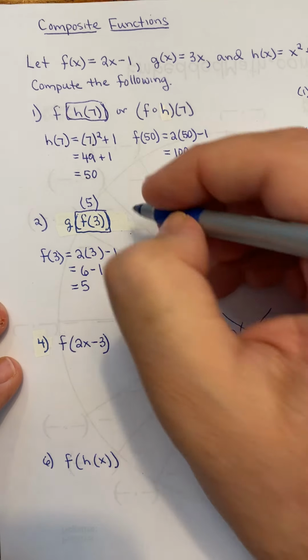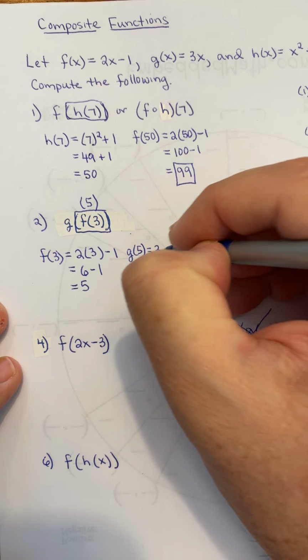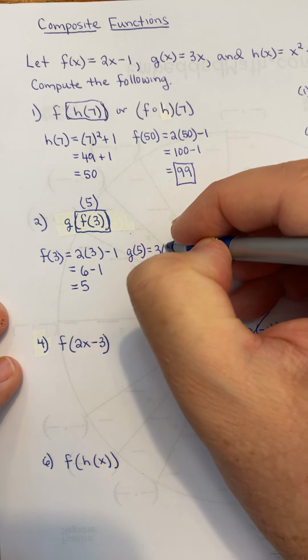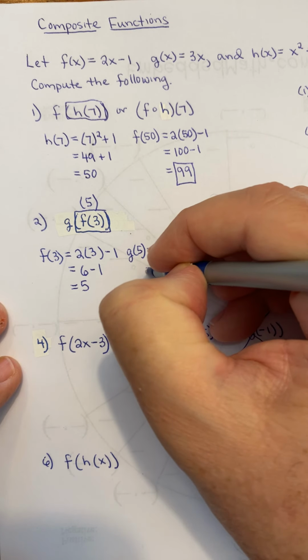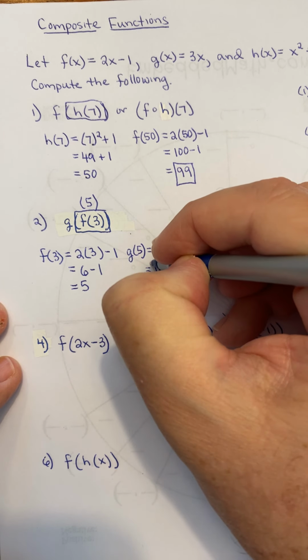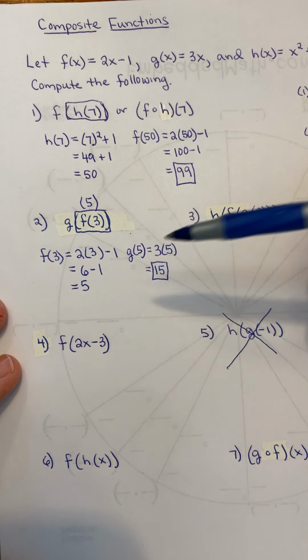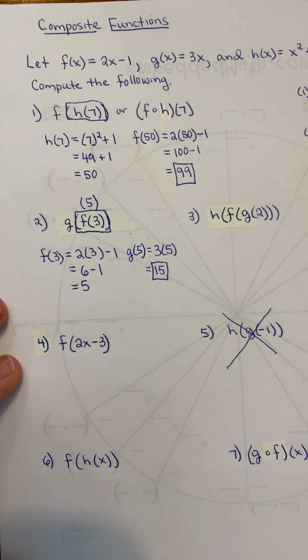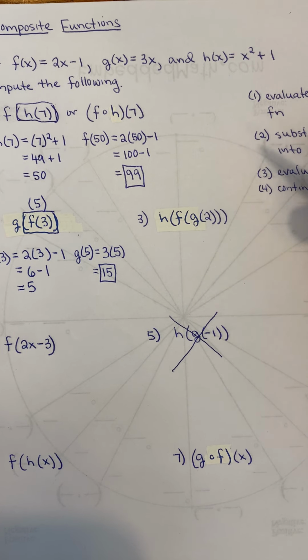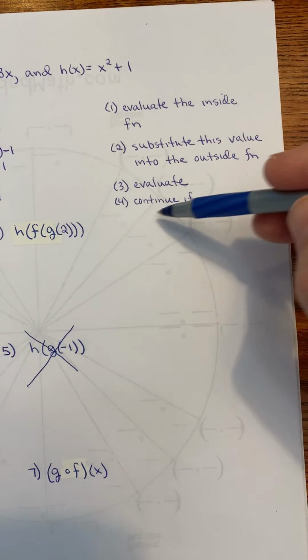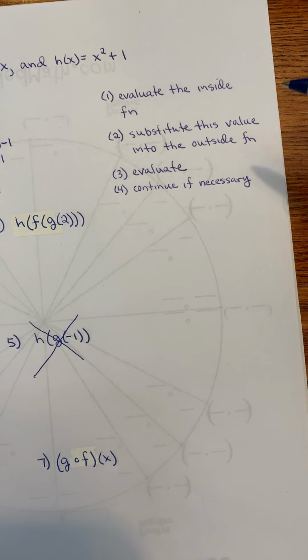So just make sure you use the right function. The function g is 3 times x. And in place of that x, I put a 5. So the answer to that is 15. So g of f of 3 is 15. And like I said earlier, you could use 1 function, 2 functions, 3 functions. This way I put in here continue if necessary.